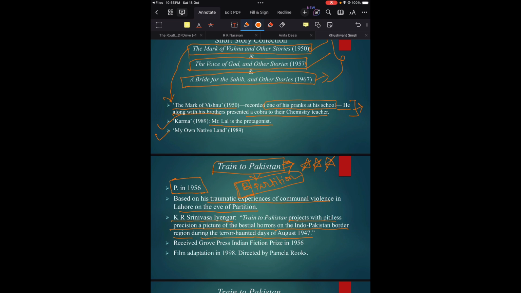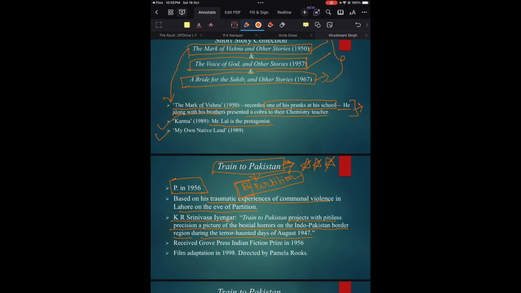The separation of families, the separation of relatives, and the people who lived in a country for so long were uprooted from their own native land. Then killings, rapes, murders, all these are very horrible experiences of partition. And that's what Train to Pakistan tries to capture: the traumatic experiences of communal violence.